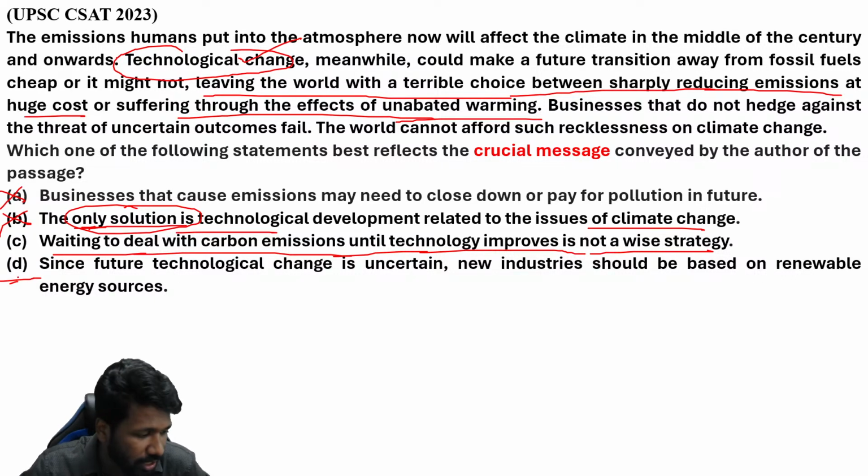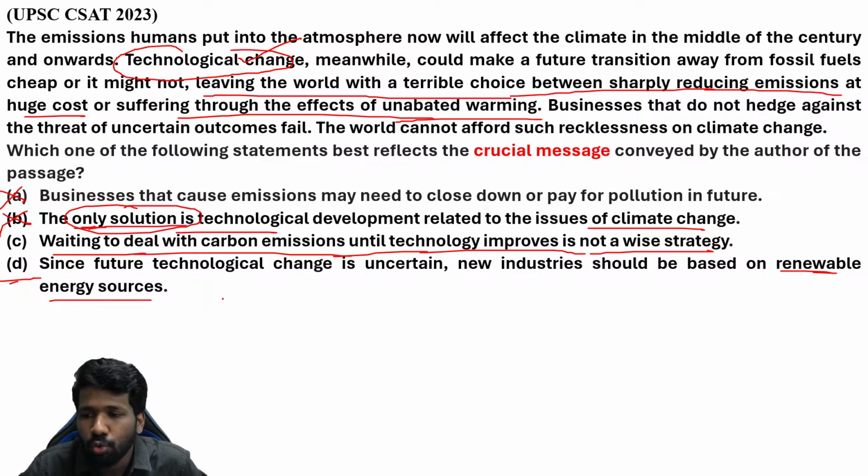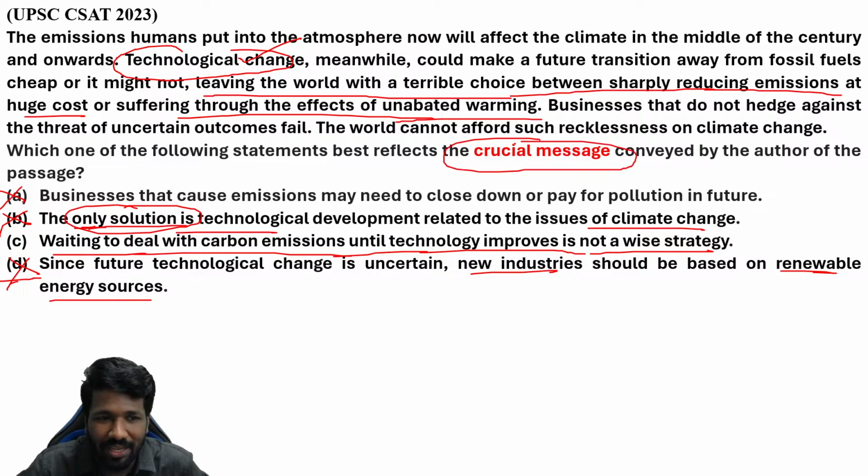Let's look at option D also, to see if it makes more sense. Since future technological change is uncertain, new industries should be based on renewable energy sources. Again, that is a solution. New industries should be based on renewable sources, but that is not mentioned at all. So that is why option D is also not conveying the message.